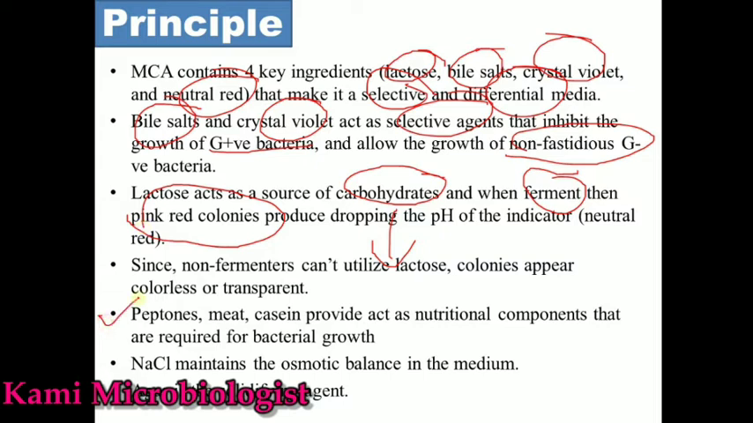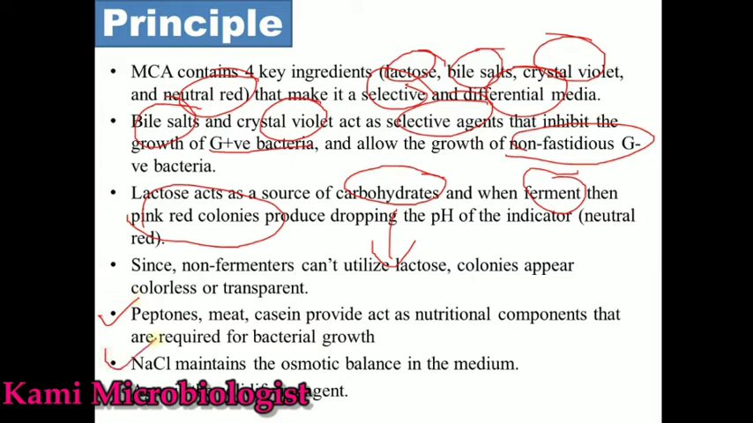Then another point is that this media, as we talked about, contains peptone, meat, and casein. All these act as nutritional components, and in this way they provide growth to the bacteria, so the bacteria can divide and increase their population.